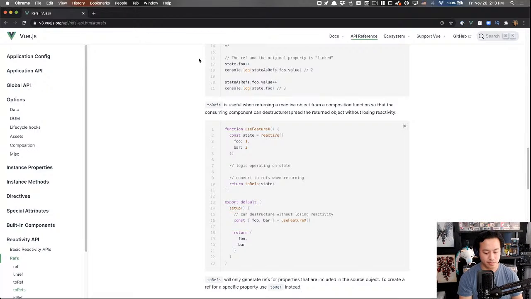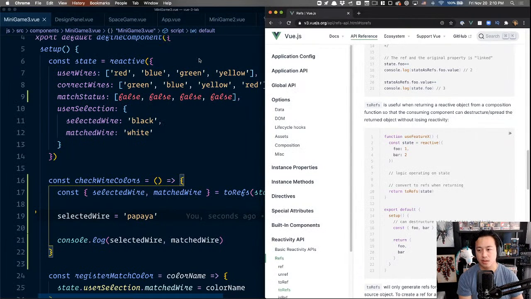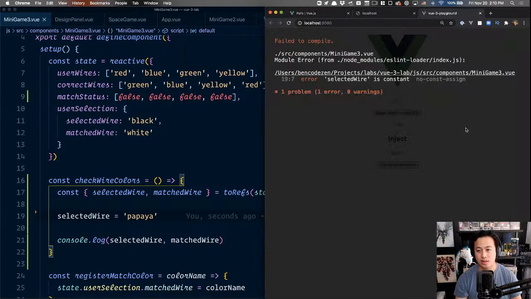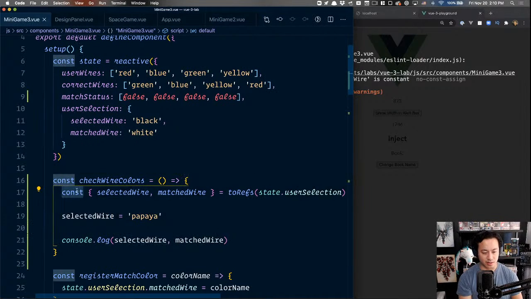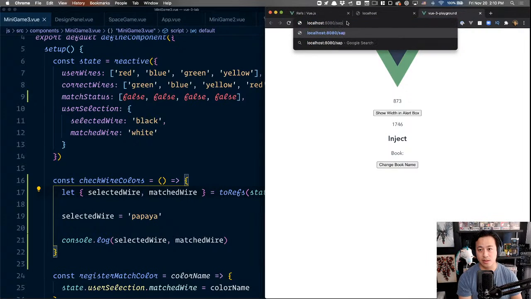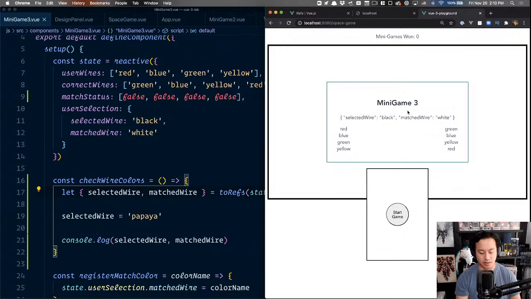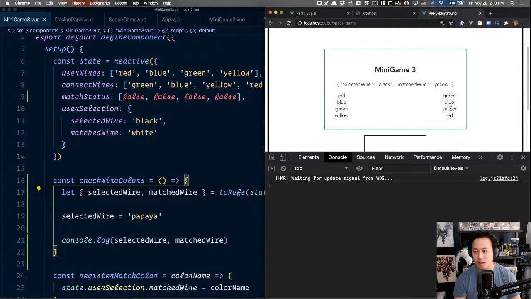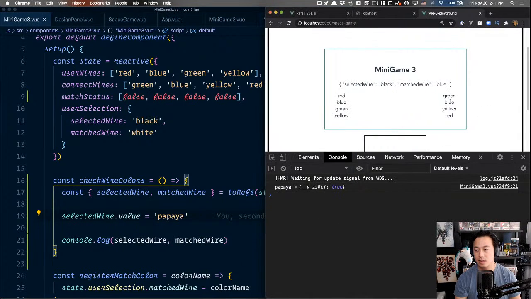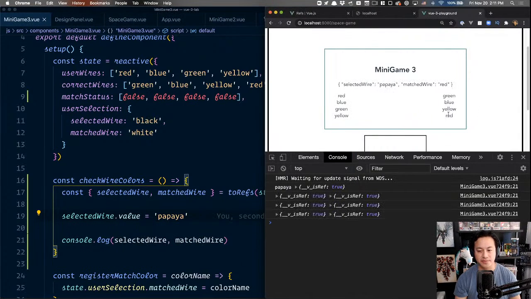Is this what it actually is? Gosh, I need to remember these. Selected wire is a constant, and what if I said let? I need to go to space game. Okay, so again, here, let go. Papaya is ref is true. Ooh. Okay, I think my instinct was right. But the difference is this. Yep, that was right. Okay.